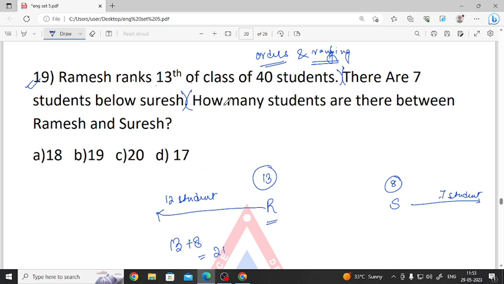So what does the question say? How many students are there between Ramesh and Suresh? So total students were 40. We got 21. So just subtract the 21 students we got from the total 40 students, that gives 19. That means 19 students should be between them. So option number B is correct. So 19 students will be between Ramesh and Suresh.